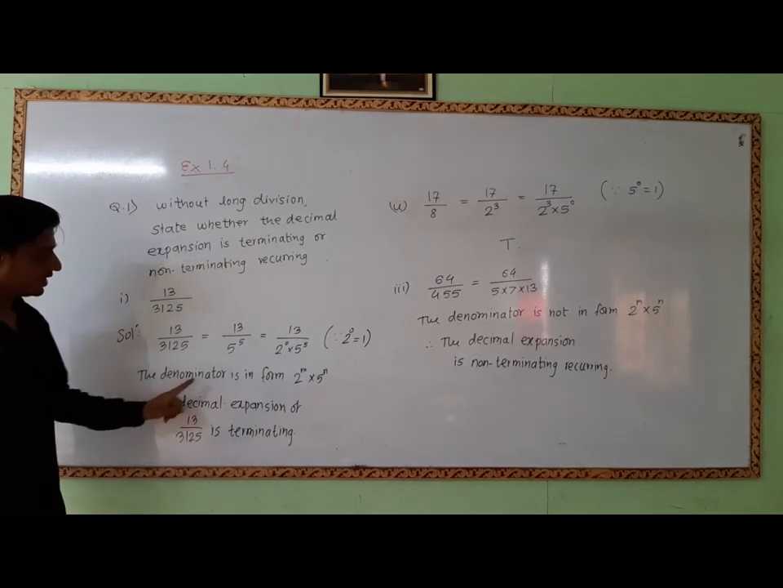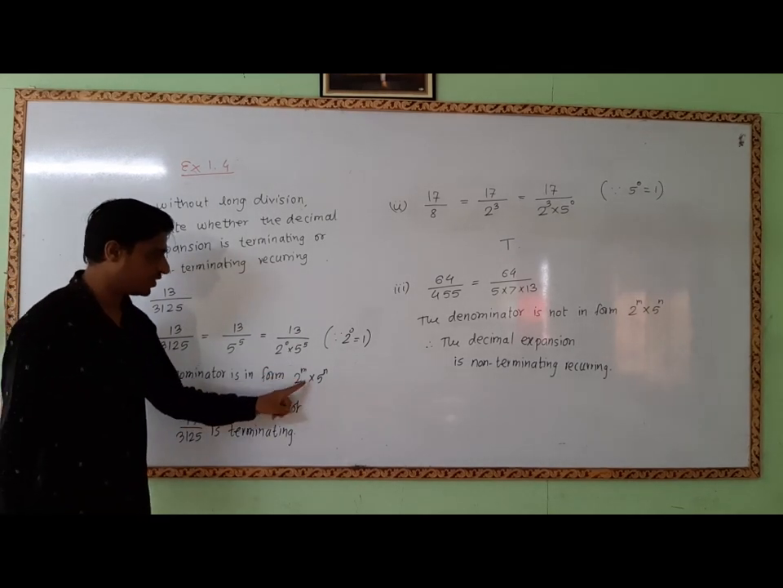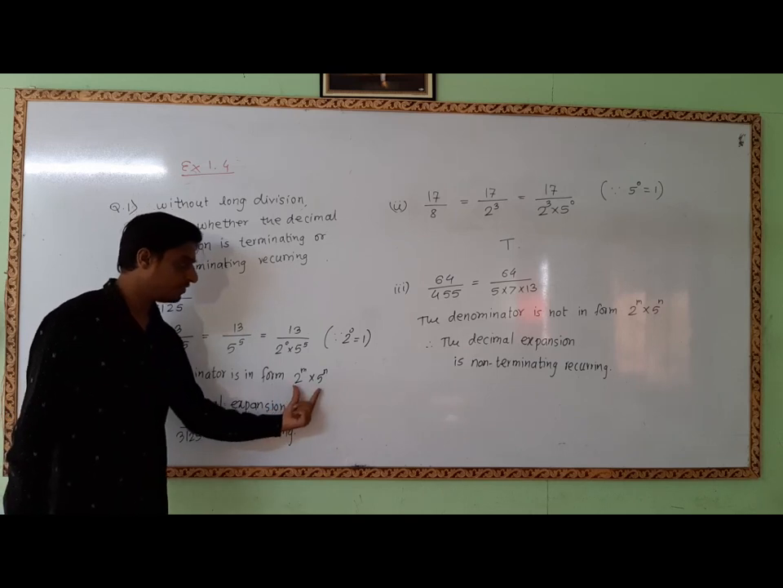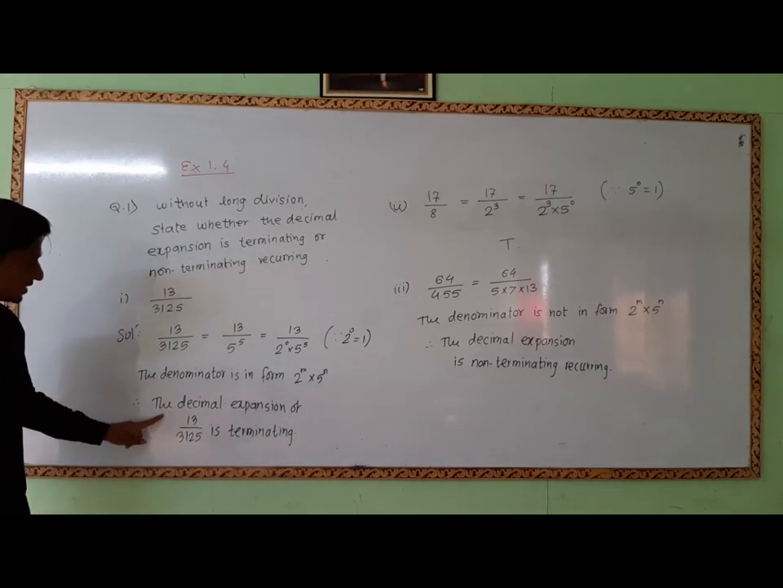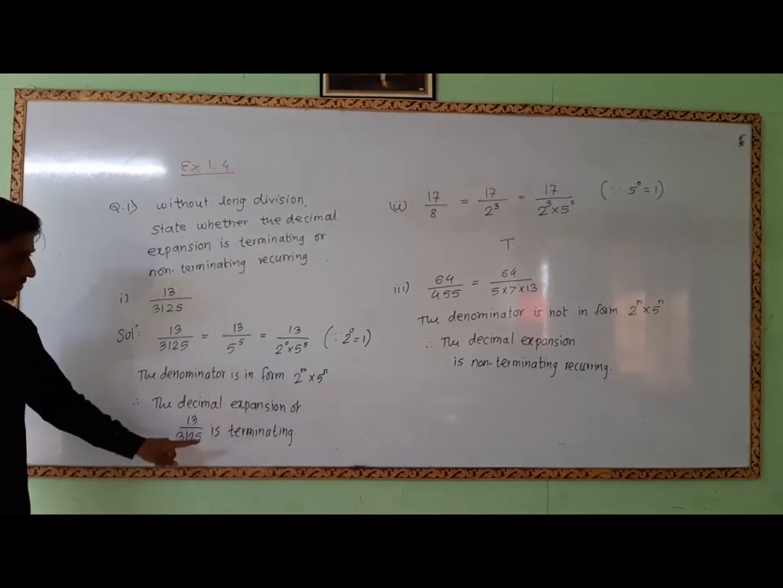So the denominator is in the form 2 raised to m into 5 raised to n, and if the denominator is in this form, then the decimal expansion of the given number terminates. So the decimal expansion of this number is terminating.